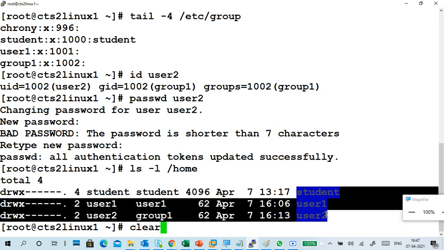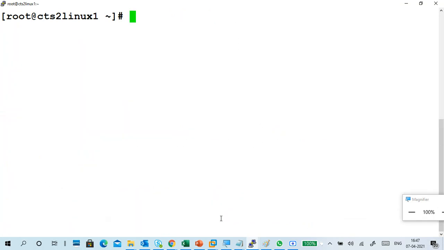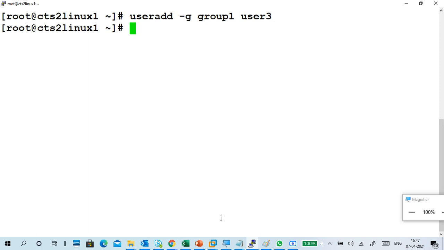Now I have cleared the screen. You see this is the users list, right? So I'm going to add a user, and the group name is group 1 only. So I'm adding user 3. User 1 is there, user 2 is there, now user 3. Now I have added a user, so you have to verify, right? Use tail -4 /etc/passwd. If you want, use tail -2, tail -3 like that. No problem.